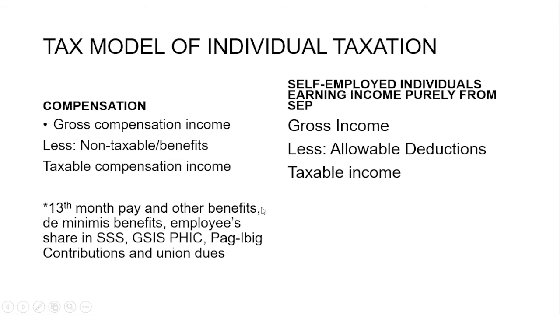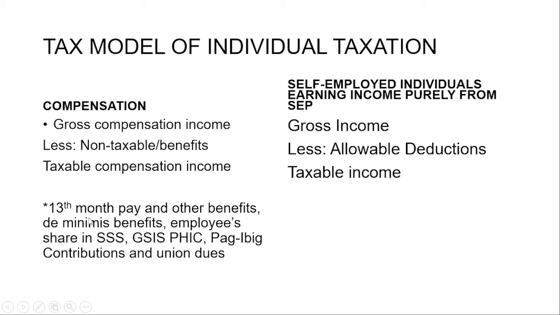Taxation and individual tax. So paano ba natin itinatax or kinocompute ang individual taxation? So we have our compensation. So gross compensation income less non-taxable benefits is equal to taxable compensation income. And then, all right, we have asterisk, no?